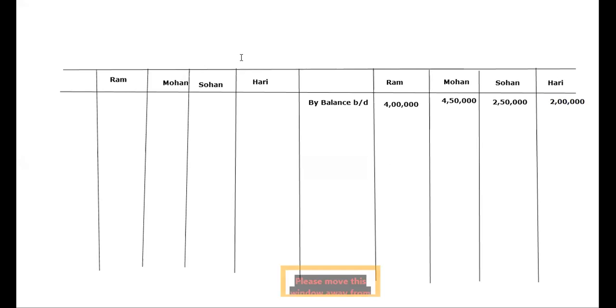I will write down here, like this. And then the next was the loss of revaluation. So I will write down to revaluation, and I will post here their loss: 12,000, 9,000, 6,000 and 3,000.